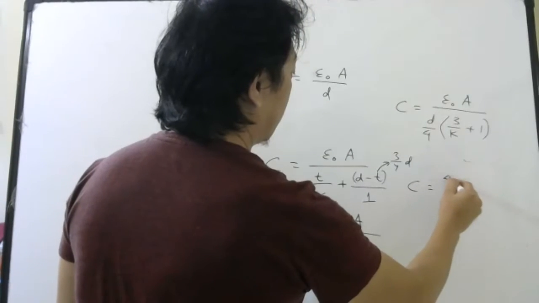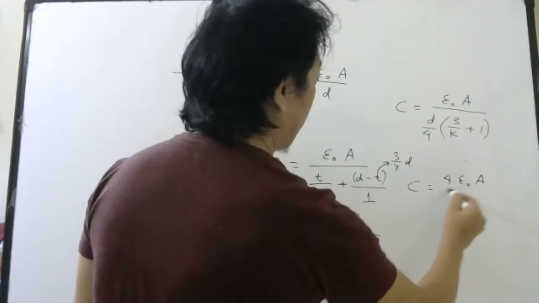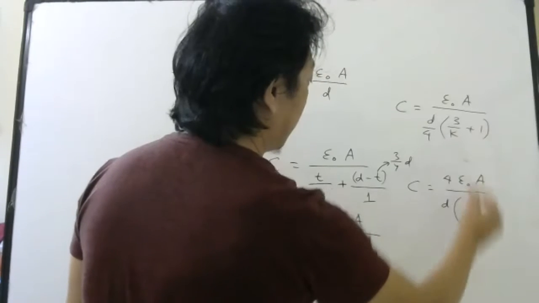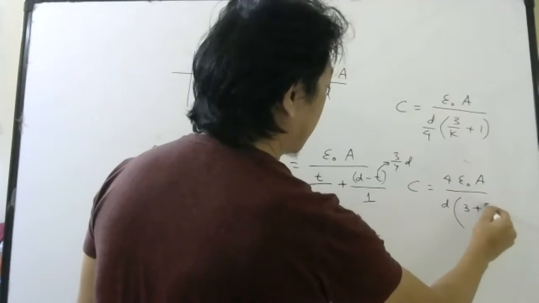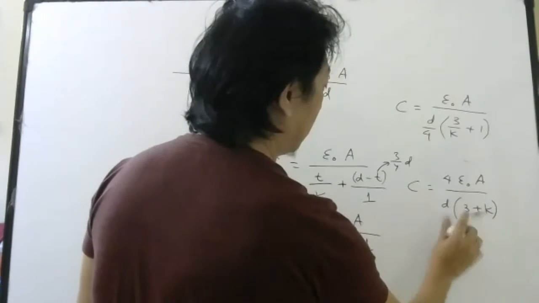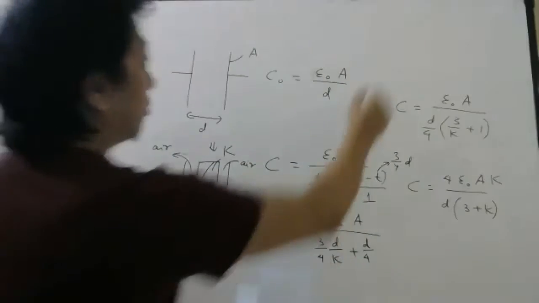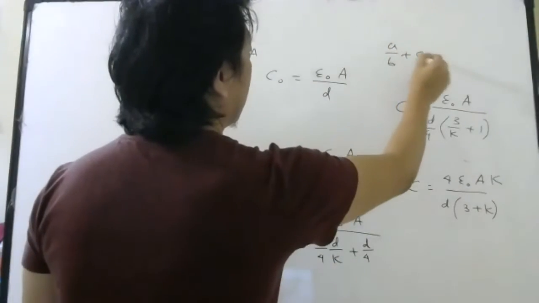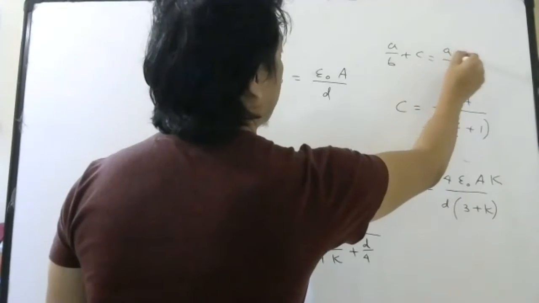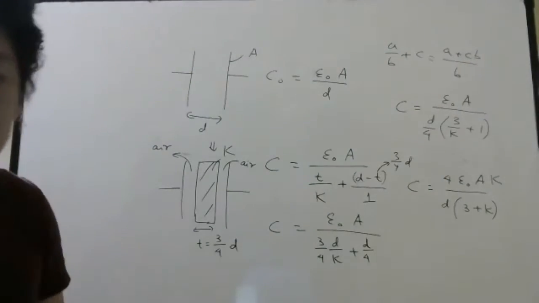Right. Then let me take 4 upside. 4 epsilon naught A by D. Here if I take LCM, it will be 3 plus K, and that K will go up. Right? This part you take LCM. Everybody should know, na? A by B plus C is B A plus CB. So that LCM part you should be able to do.